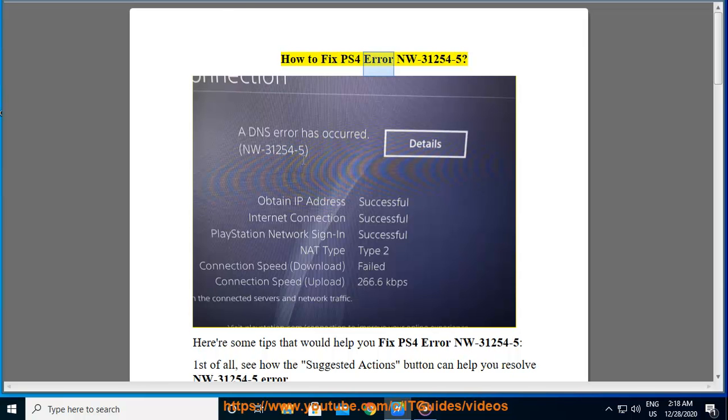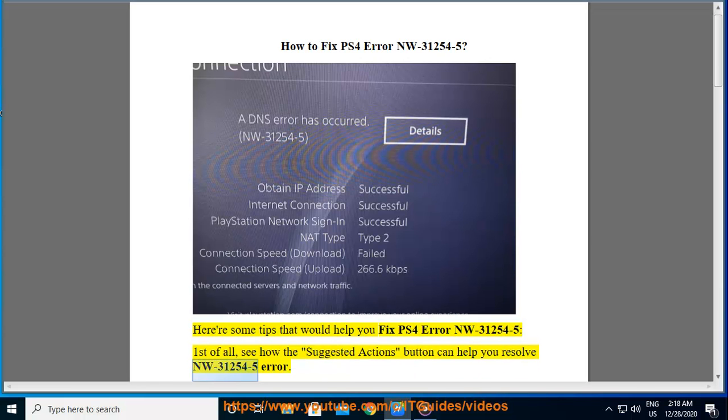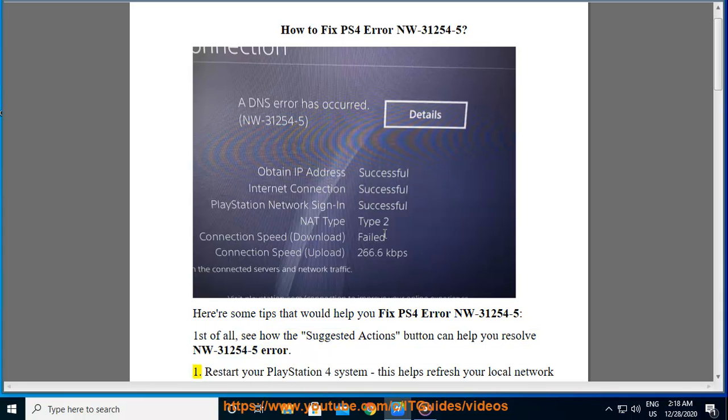How to fix PS4 Error NW-31254-5. Here are some tips that would help you fix PS4 Error NW-31254-5. First of all, see how the Suggested Actions button can help you resolve NW-31254-5 error.